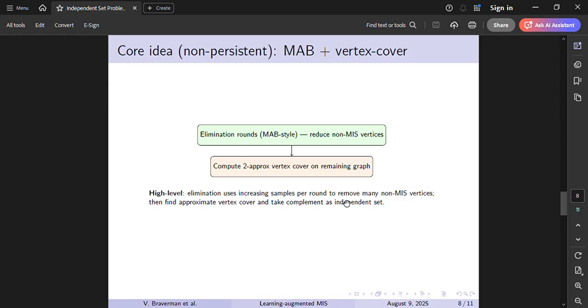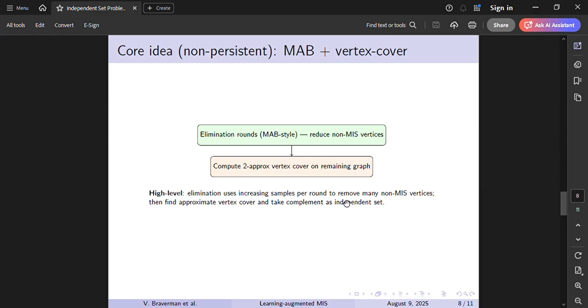The core idea behind the non-persistent algorithm is elimination and vertex cover. In the non-persistent model, we can use repeated queries to reduce uncertainty. The algorithm works in elimination rounds inspired by multi-armed bandit strategy. In each round, we query each vertex a certain number of times. If fewer than half the answers are yes, we remove the vertex, since it's unlikely to be in the MIS.